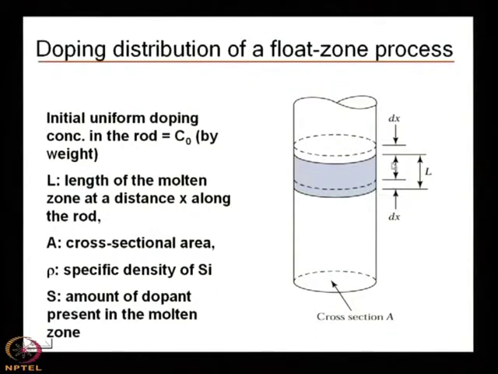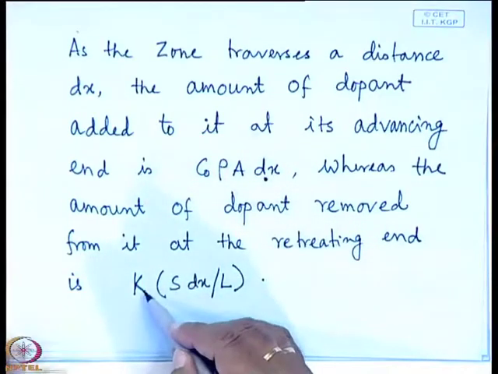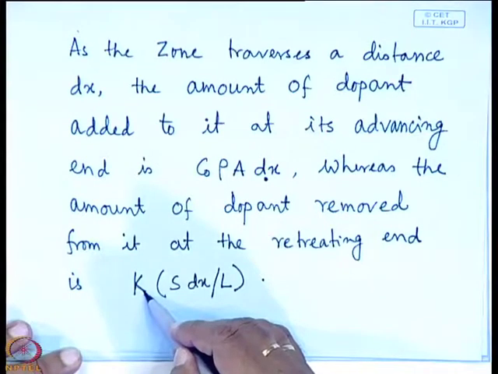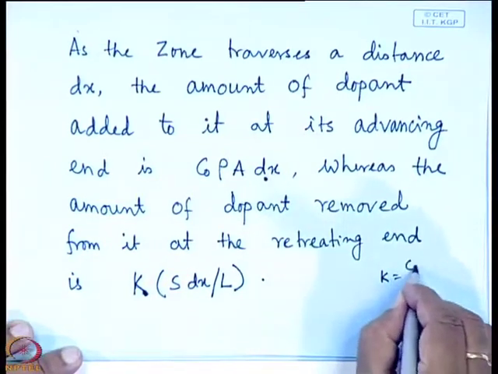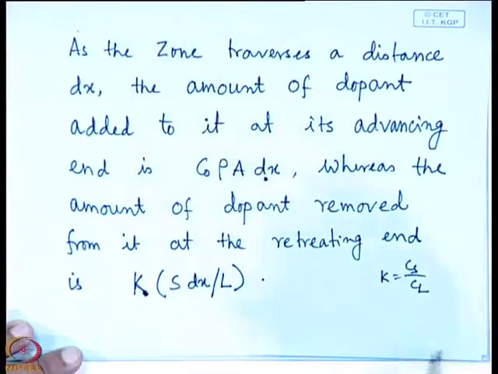So dx by L multiplied by S is the amount of dopant present in this length, which when multiplied by K will give you the amount of dopant removed from it. What is K? K is the segregation coefficient, that means Cs by Cl.